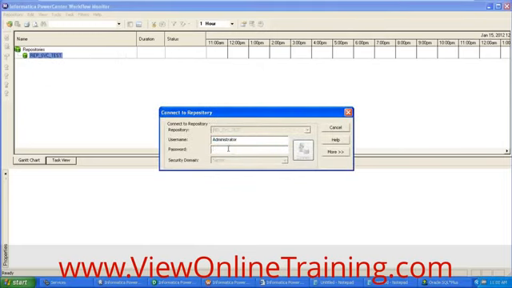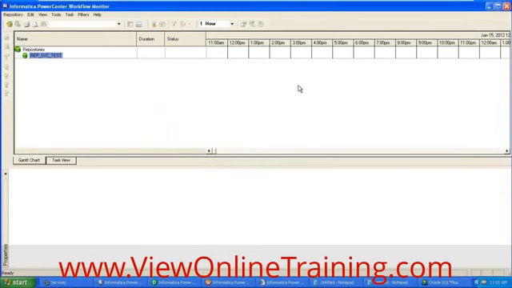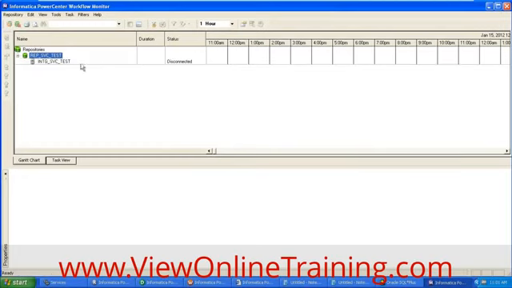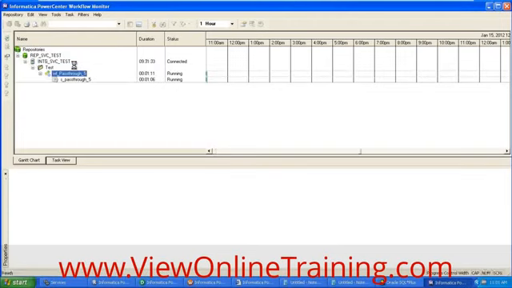Here, if you see, this is running. This is the workflow executed, and in that workflow you have this session.